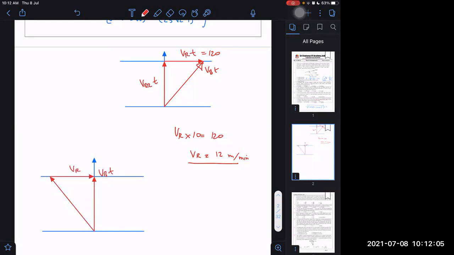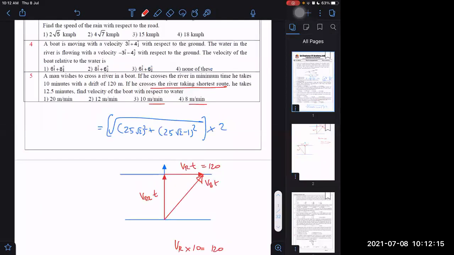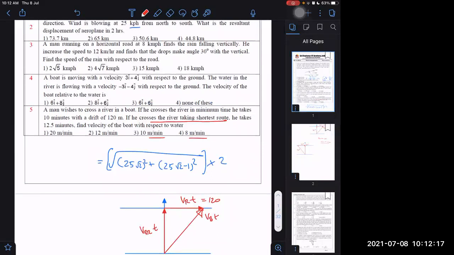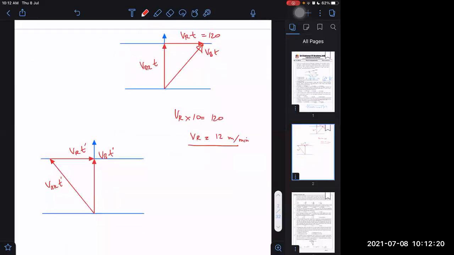VR into T, and this is VBR into T dash, a different time. What is T dash here? 12.5 minutes. But the velocity of the river cannot change just because the swimmer goes in a different direction, right? It will be the same. So I can say 12 into 12.5 will be this thing here. And the river width also cannot change. What is the river width?